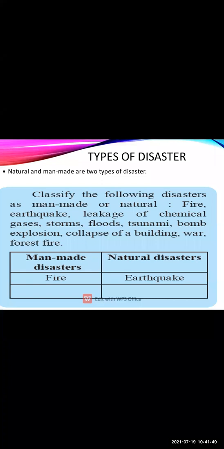Bomb explosion, collapse of building, war, these are man-made disasters, whereas forest fire is a natural disaster. In this way you can classify these different types of disasters, make a table and write it in the notebook. Okay, you have to write this in your science book. The activity is very simple, you just have to classify man-made disasters and natural disasters.